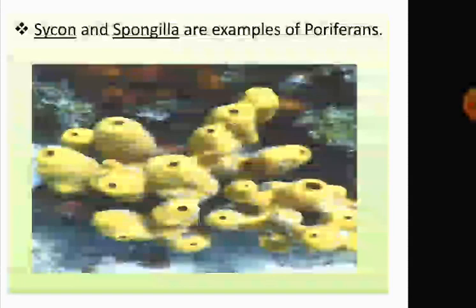Sycon, Spongilla, these are a few examples of poriferans. And this is the picture of Sycon.